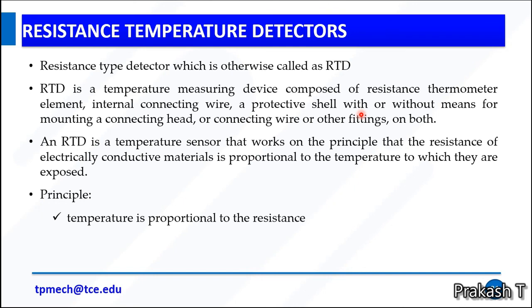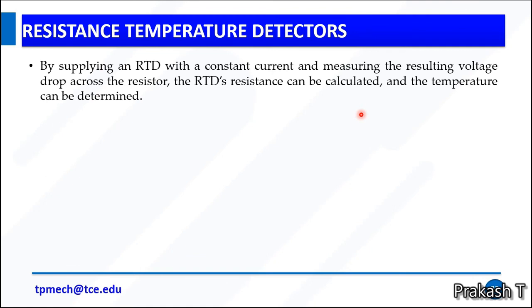The principle is very simple. Temperature is proportional to electrical resistance. The material's electrical resistance changes with temperature variations. By supplying an RTD with a constant current and measuring the resulting voltage drop across the resistor, the RTD resistance can be calculated and the temperature can be determined.